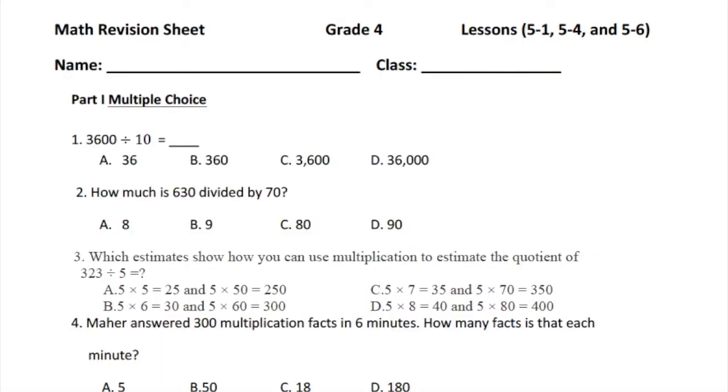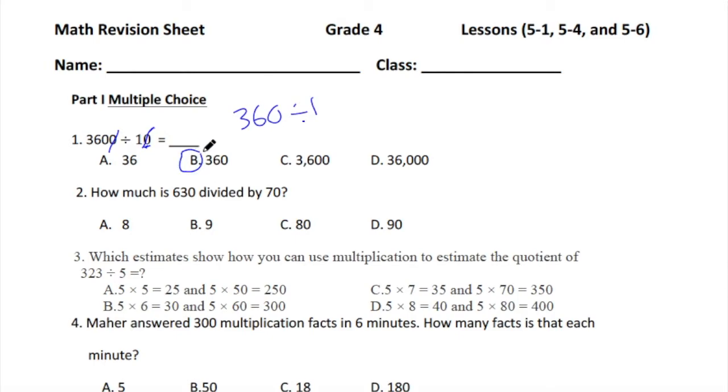First question, 3600 divided by 10. Simply, if you want to divide by 10 or multiples of 10, we can remove zeros from the dividend according to the number of zeros in the divisor. If you notice here, we have one 0 because it's 10. So you can remove it and remove one 0 from the dividend as well. So now the new problem will be 360 divided by 1, which is 360.